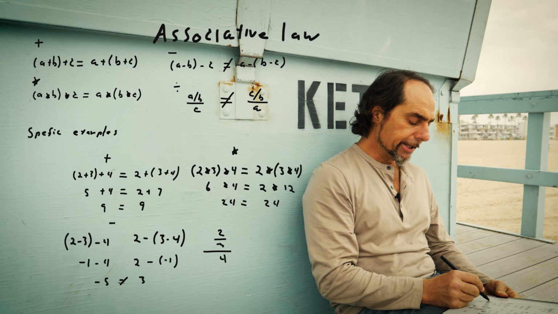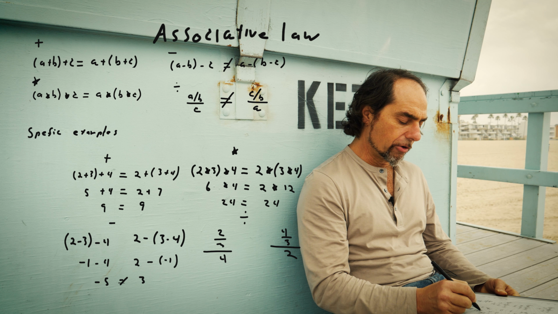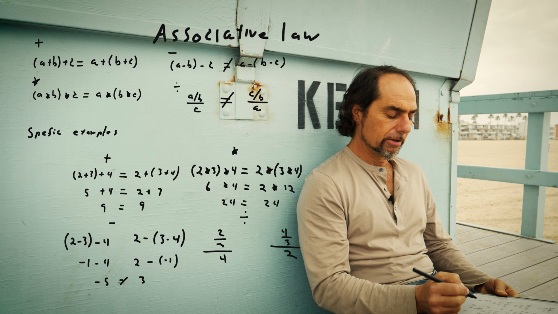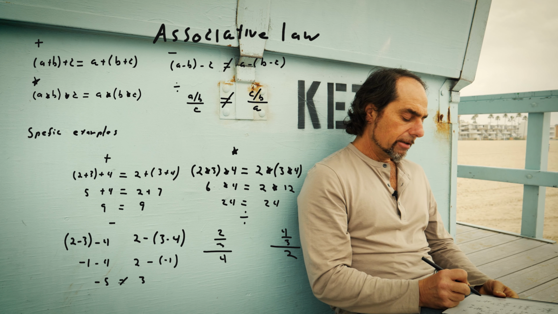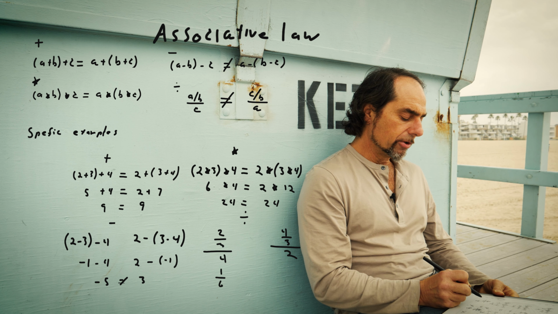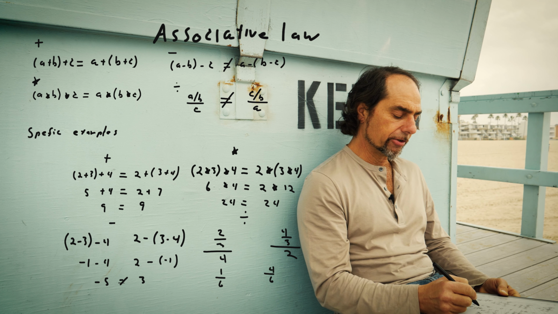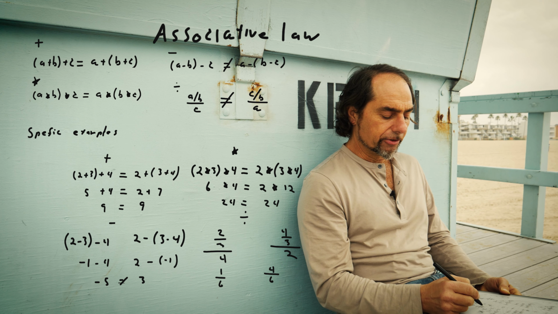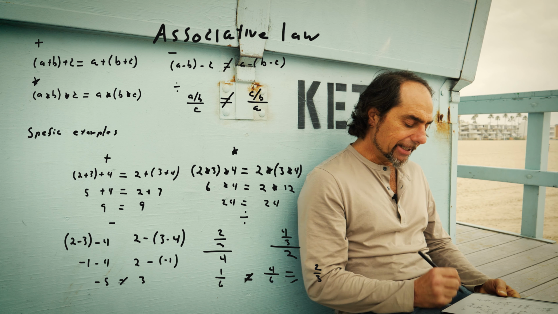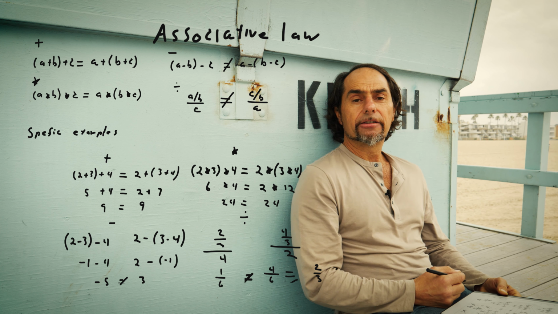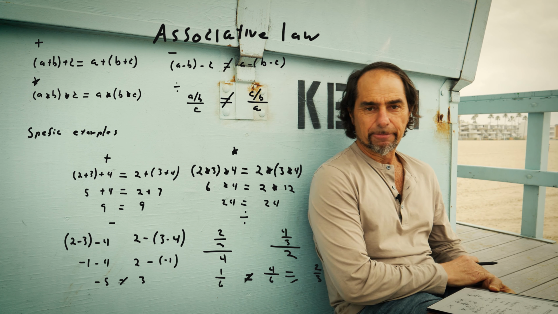2 over 3 over 4, we're going to assume holds though 4 over 3 over 2. All right. Well, 2 over 3 over 4 is going to turn into 1 over 6. And the other side is going to turn into, we can go 4 divided by 2 is 2. We're going to be left with 2/3. 1/6 does not equal 2/3. The associative law does not hold over division, excuse me.